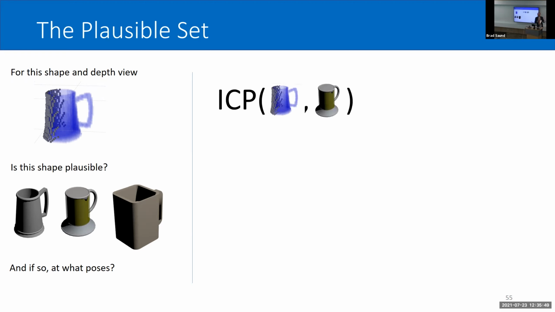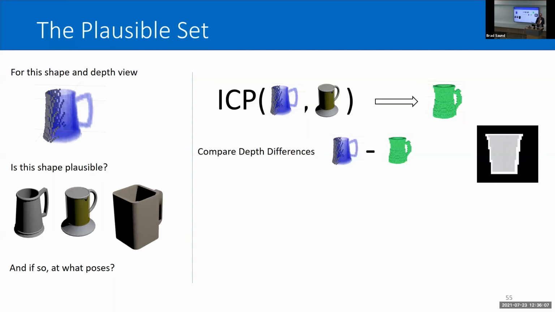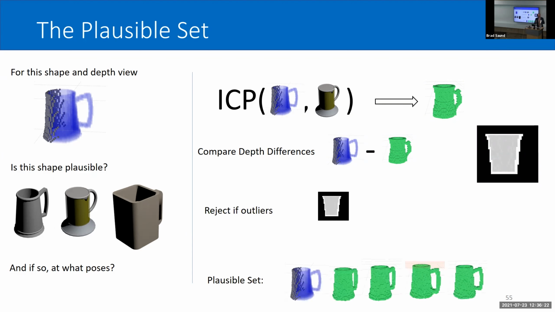Here I have the 2.5D view that the robot sees, and I take a bunch of different shapes from a large data set. And I try to match these shapes to the points that I see, using iterative closest point in this case. And that gives me a shape that is at least matched to the points that I see. I then compare the depth image that I observe with the depth image that I would observe if the shape were the shape that I'm seeing in the world. So I reject any that produce depth images that are too different. And this leaves me with a plausible set from my data set. These shapes have similar enough depth images that I think, yeah, they could be the shape that I'm seeing in the scene.